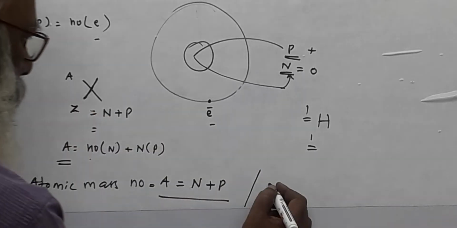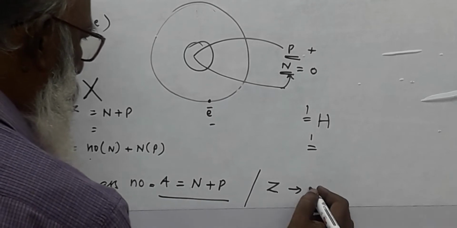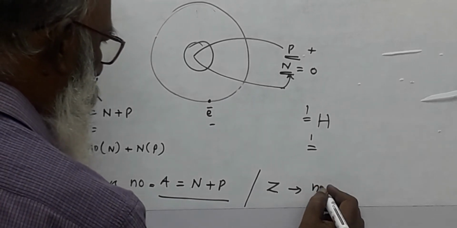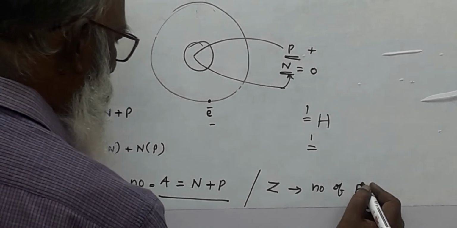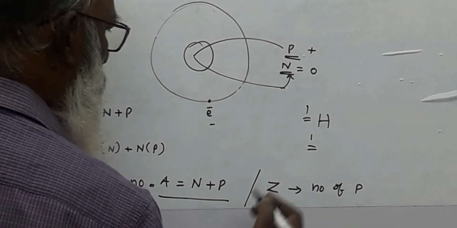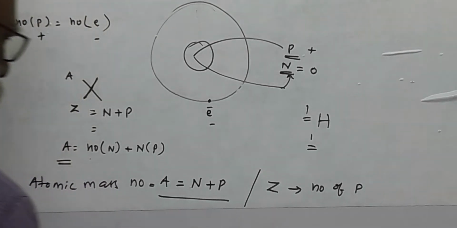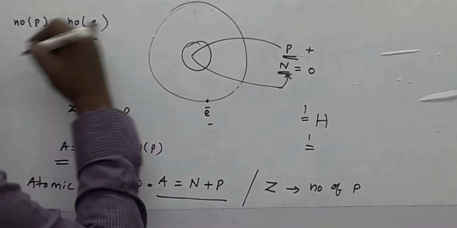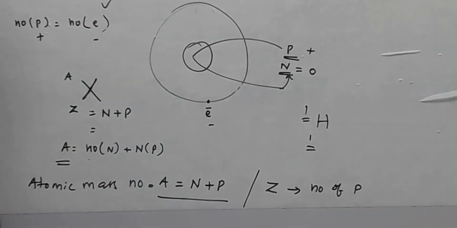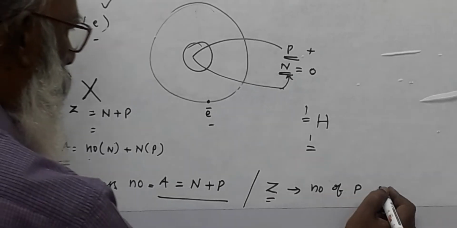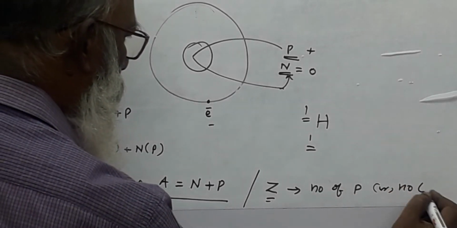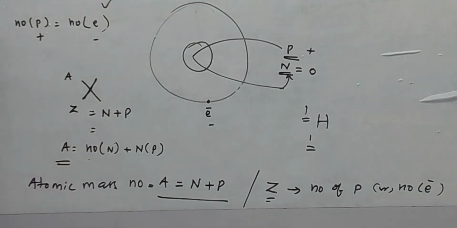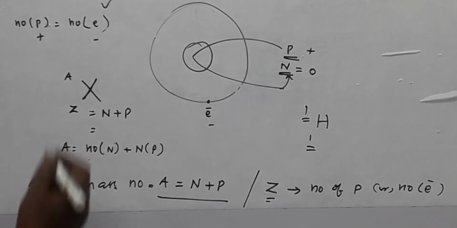Whereas Z represents the number of protons. Okay, are you clear? Number of protons is equal to number of electrons, as I already told. So Z means number of protons or number of electrons. Both are equal. This is the fundamental thing that we have to understand clearly about the atom.